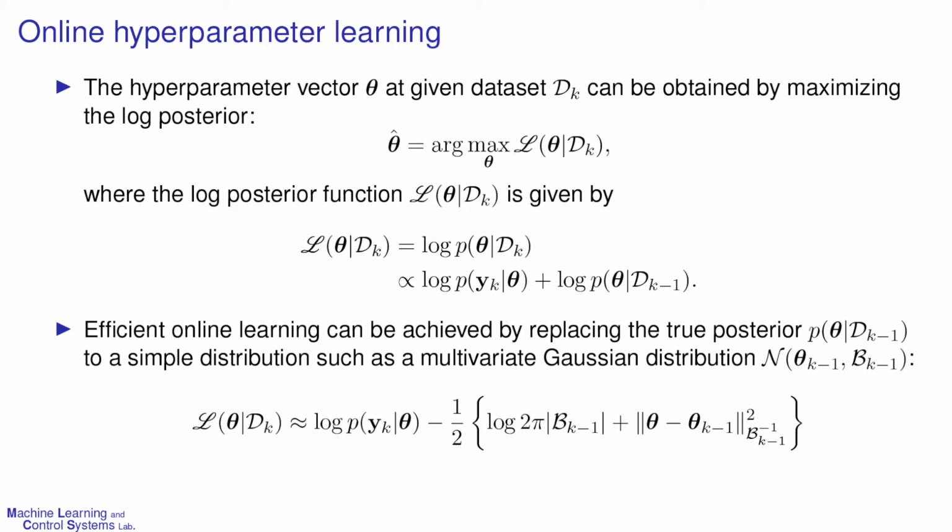The hyperparameter vector theta given the dataset, D_k, can be obtained by maximizing the log posterior, where the log posterior function is given as follows. Efficient online learning can be achieved by replacing the previous posterior with a multivariate Gaussian distribution which is parameterized by the mean, θ_{k-1}, and covariance matrix, B_{k-1}. This enables us to avoid using the entire dataset to compute the posterior.